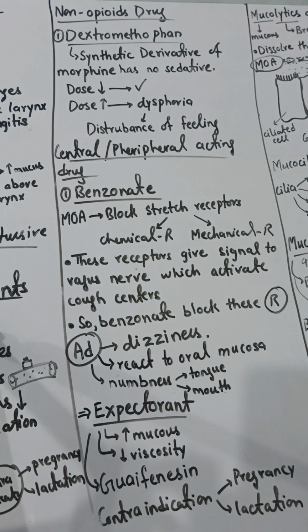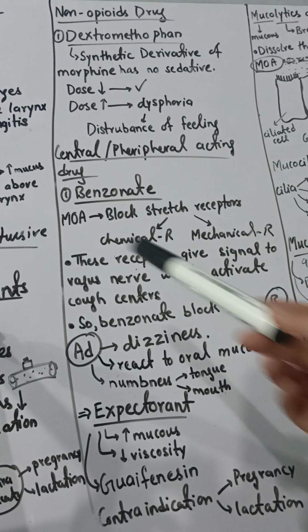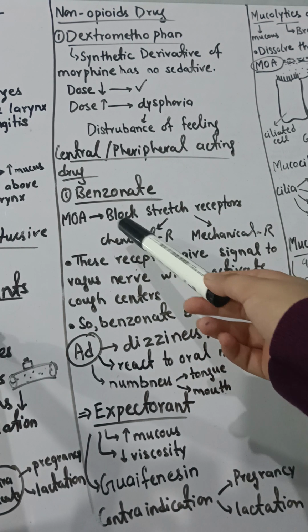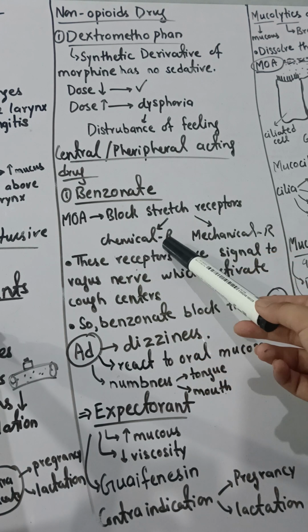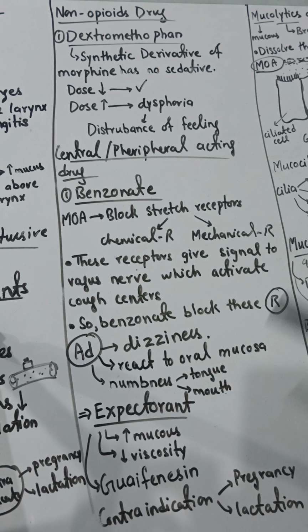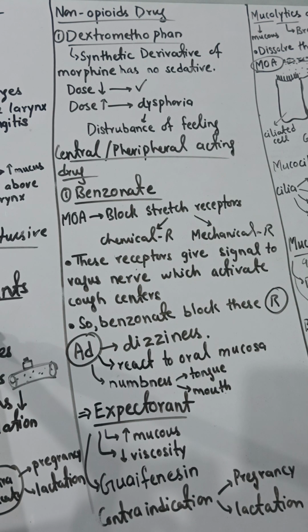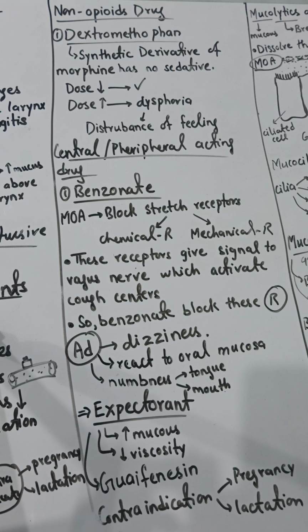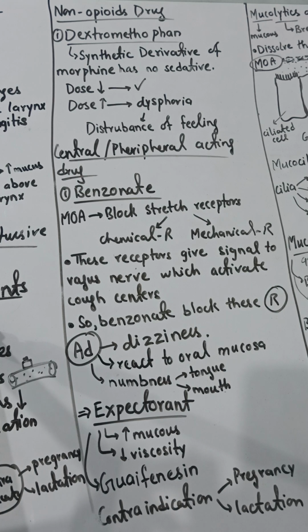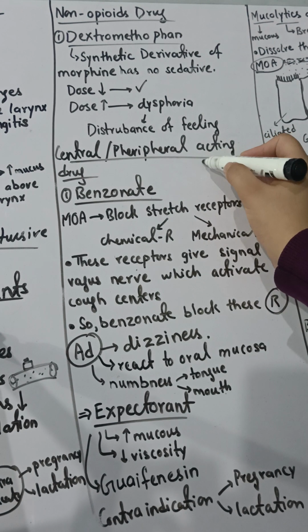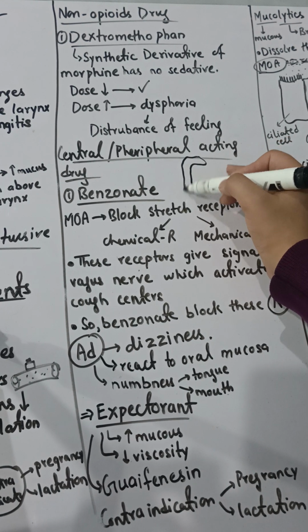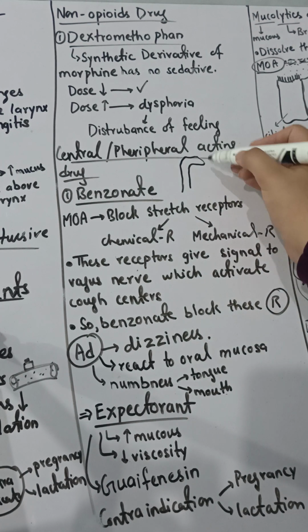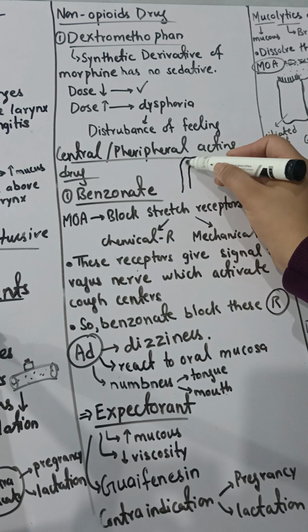What is benzonatate and what is its mechanism? Here I have given the mechanism: it blocks the stretch receptors. What are the stretch receptors? These are some chemical or mechanical receptors. You know that when a cough-causing agent enters your respiratory system, let's suppose I am drawing here your nasal cavity, and after the nasal cavity the agent goes into your trachea, larynx and pharynx. So this is the cough-causing agent, it could be anything.